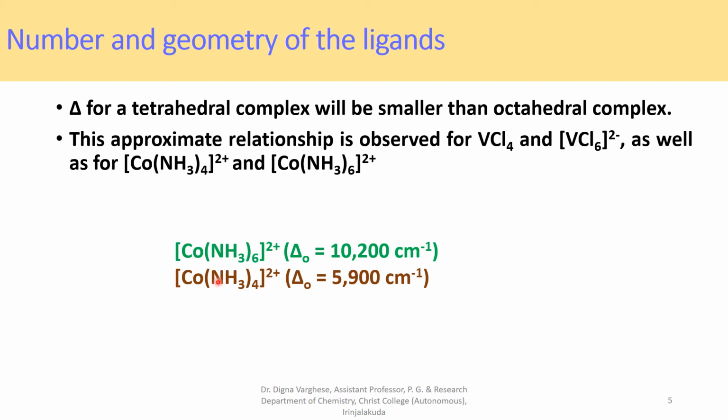This complex is a tetrahedral complex, and for the octahedral complex the delta value is higher, and for the tetrahedral complex, delta value is lower. So geometry and the number of the ligands also influence the value of crystal field splitting.